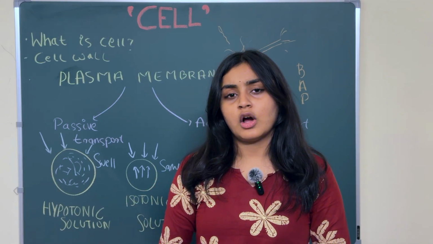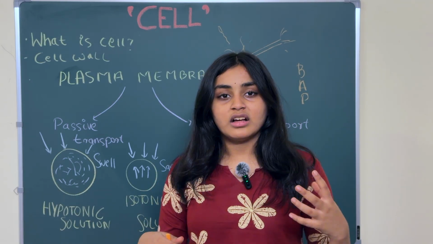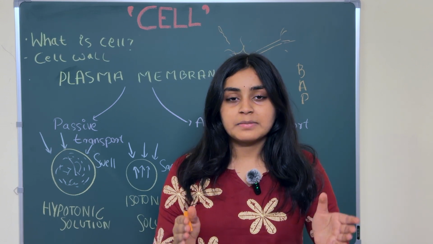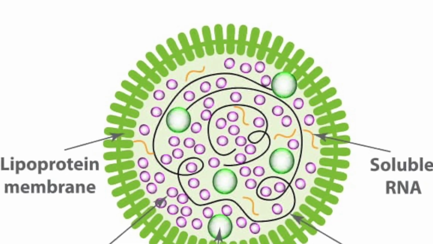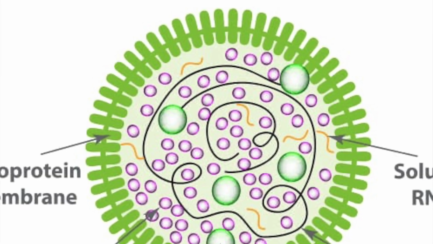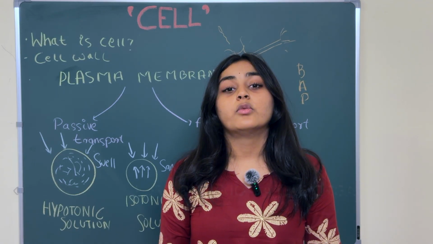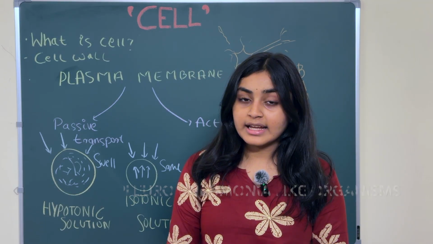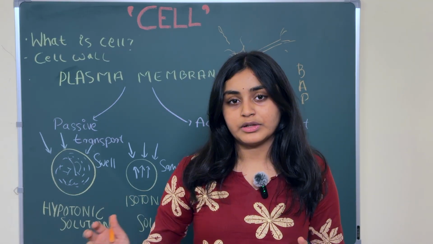cell. Now, apart from humans and animals, the smallest cell is the mycoplasma. The size of mycoplasma is 0.3 micrometer, and an example of mycoplasma is PPLO, whose full form is pleuropneumonia-like organism, and its size is 0.1 micrometer.